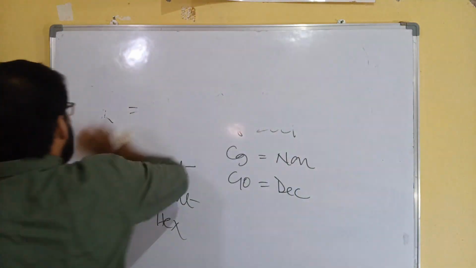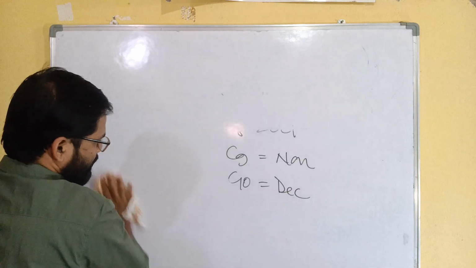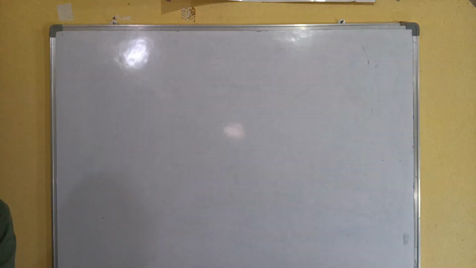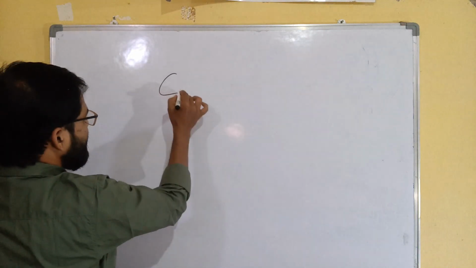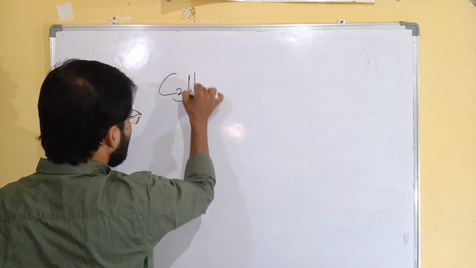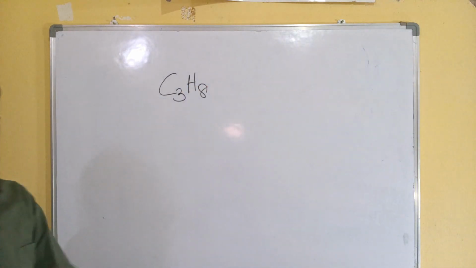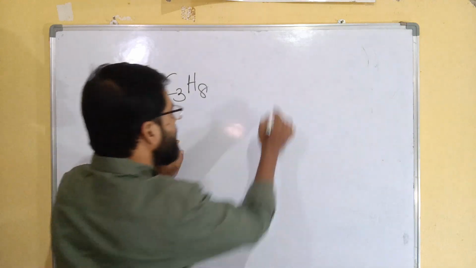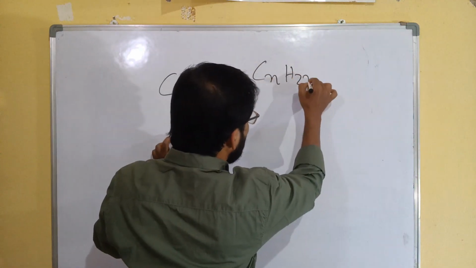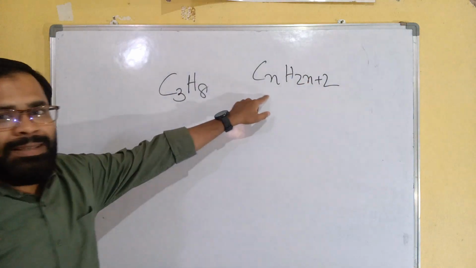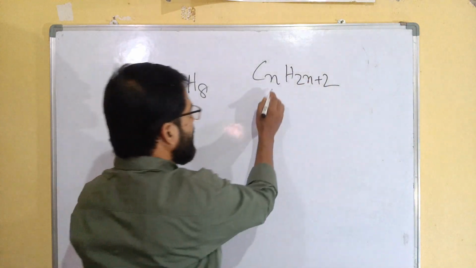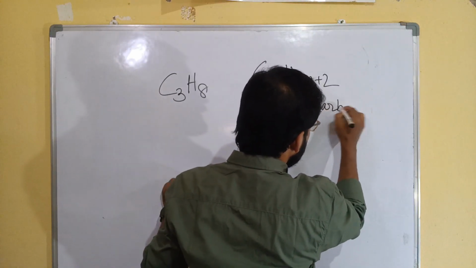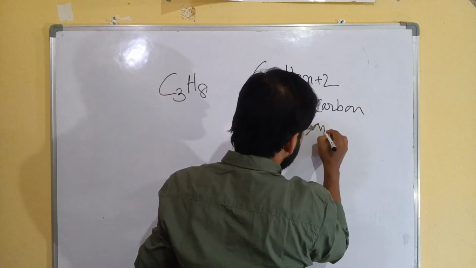Okay, now we will see a compound of alkane. Let's say C3. I told you the general formula for acyclic alkane is CnH2n+2, where n indicates the number of carbon atoms.